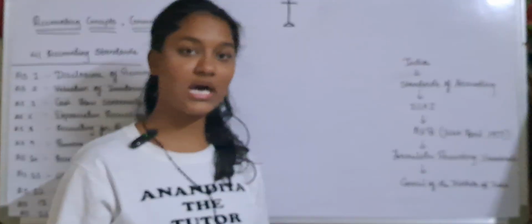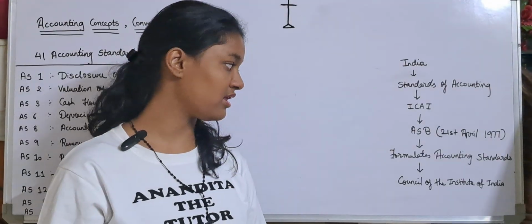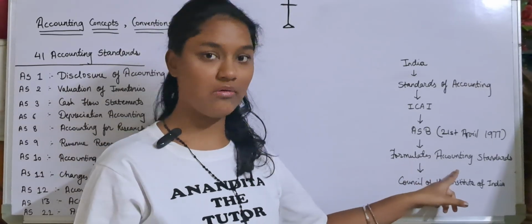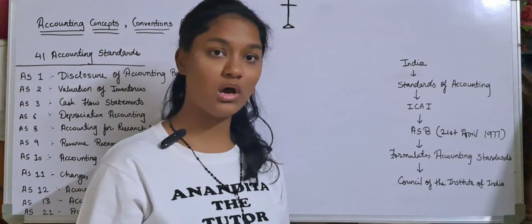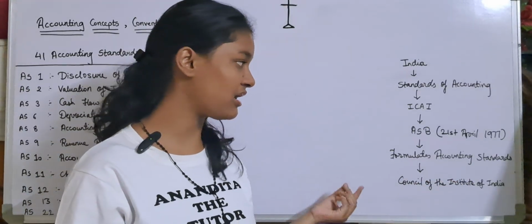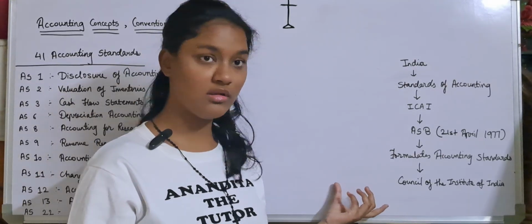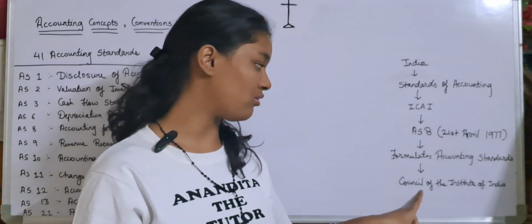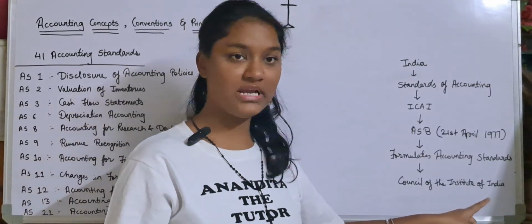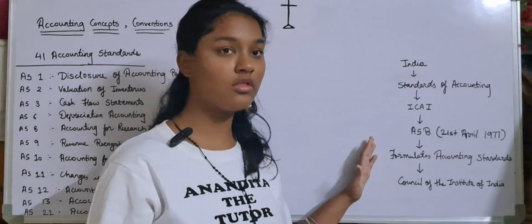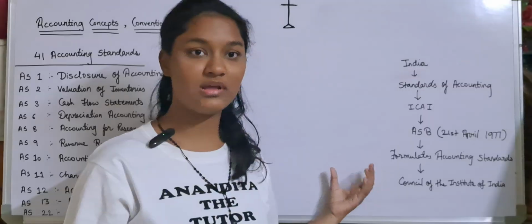Okay, now what the Accounting Standards Board does is it formulates accounting standards, and who advises the Accounting Standards Board and who approves the accounting standards? So it is the Council of the Institute of India. Okay, so this was what we had learned in the previous lecture.